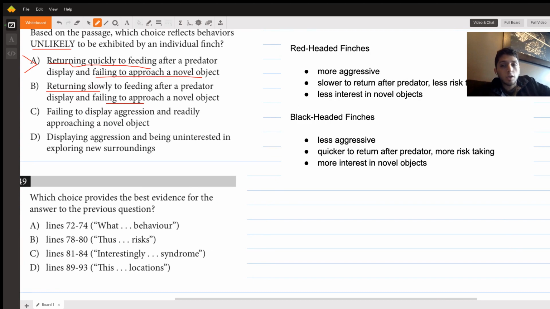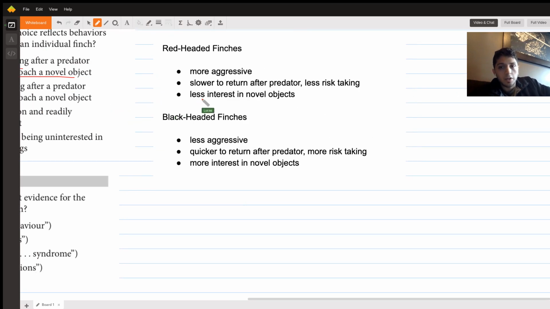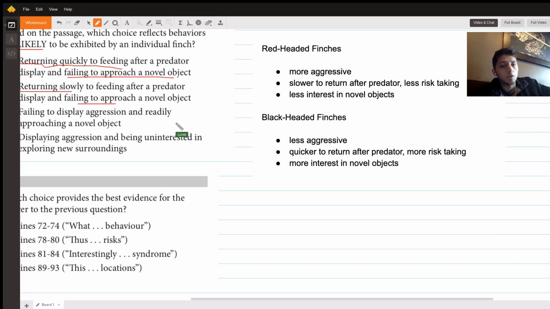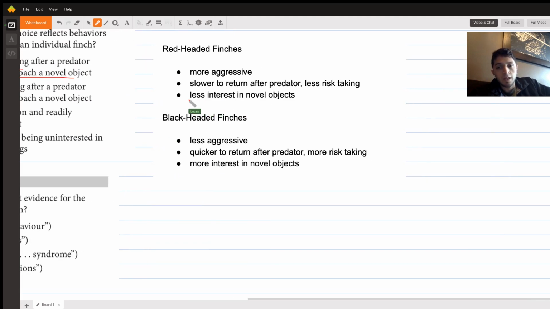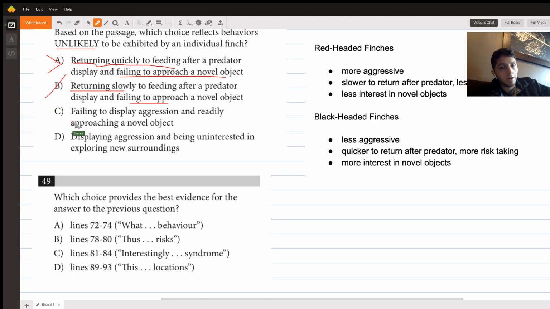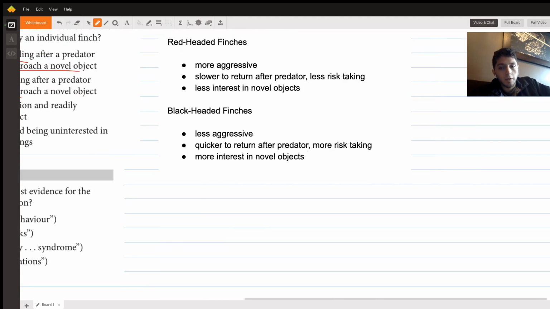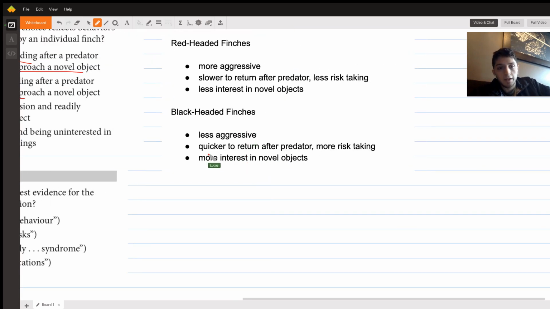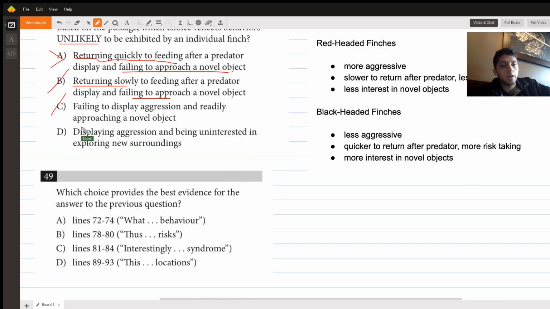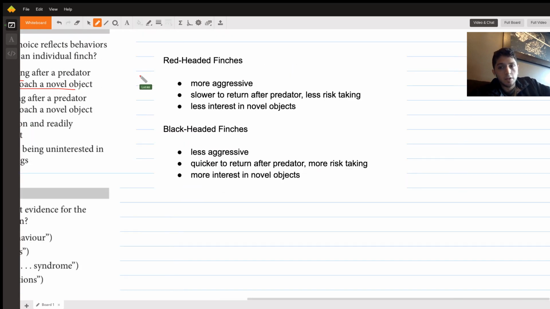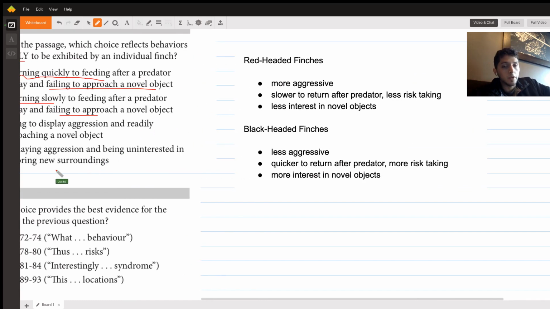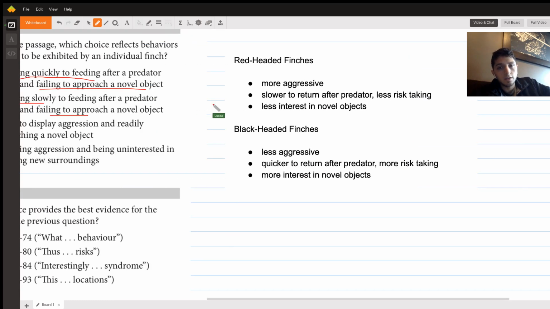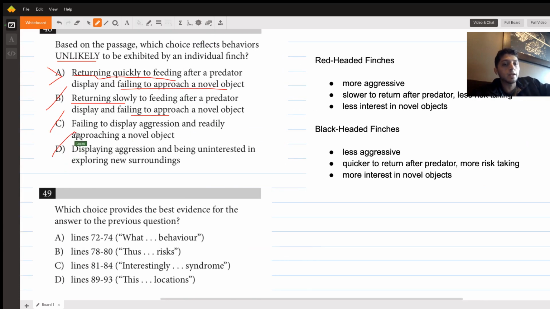B says returning slowly to feeding after a predator display, which is like a red-headed finch, and failing to approach a novel object, which is like a red-headed finch as well, less interest. So this one would be likely, so it's not our answer choice. C says failing to display aggression, like a black-headed finch, and readily approaching a novel object, like a black-headed finch. So this would also be likely, and therefore not our answer choice. D says displaying aggression, which is our red-headed finch, and being uninterested in exploring the surroundings, less interest in novel objects, like a red-headed finch. So this one would also be likely, so it's not our answer choice. From this, we're able to narrow down to A. A is the only one that would be unlikely.